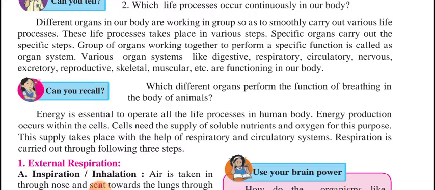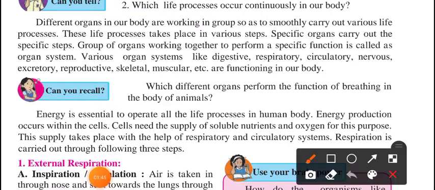A few organs in our body work separately, and a few organs work in a group. Such organs are called an organ system. The organs which work in a group are called an organ system.